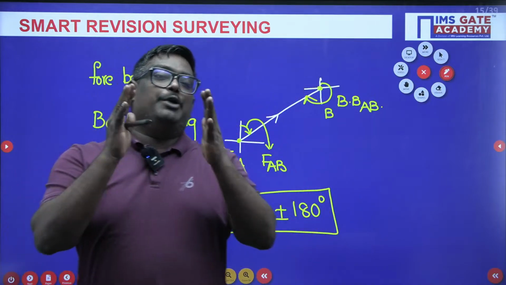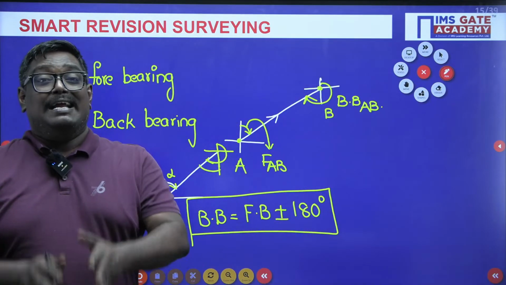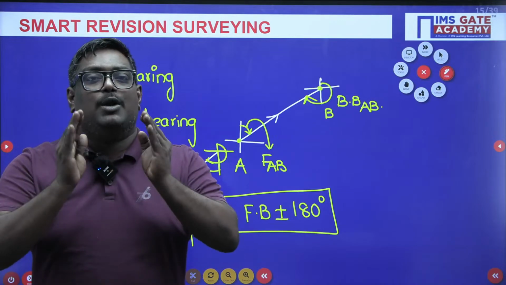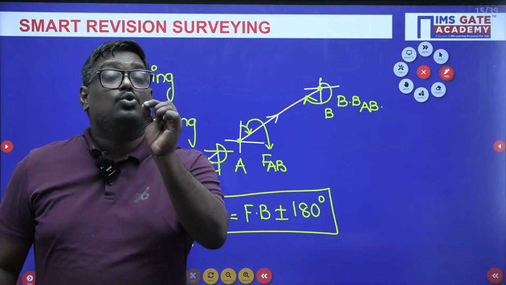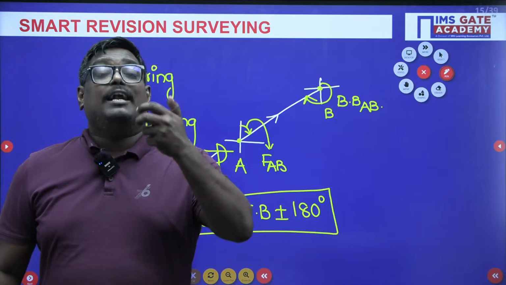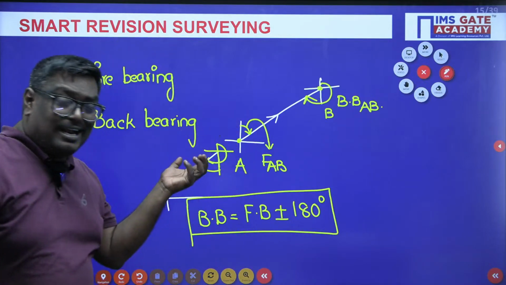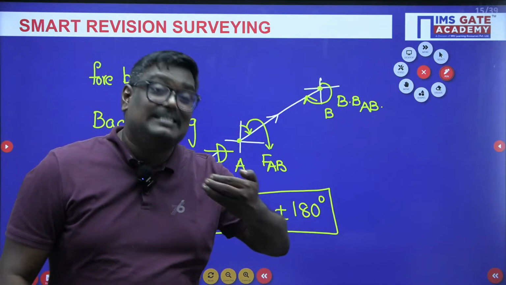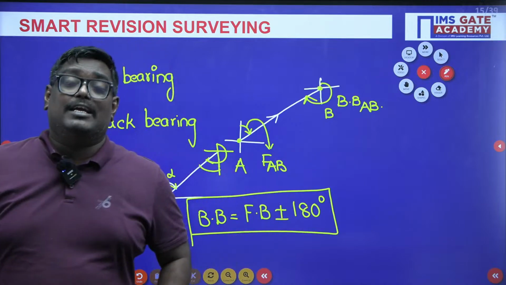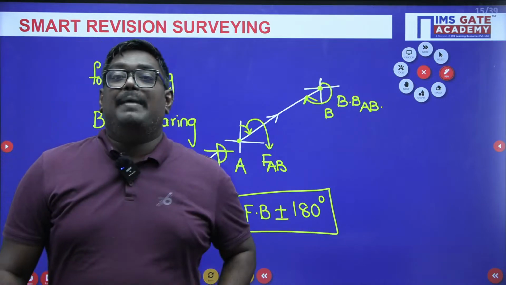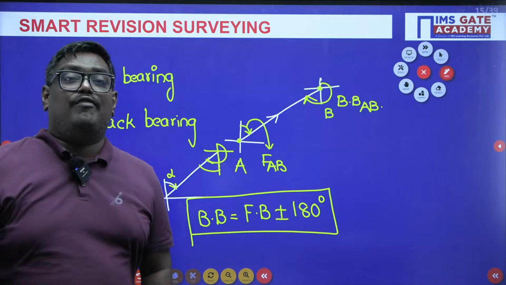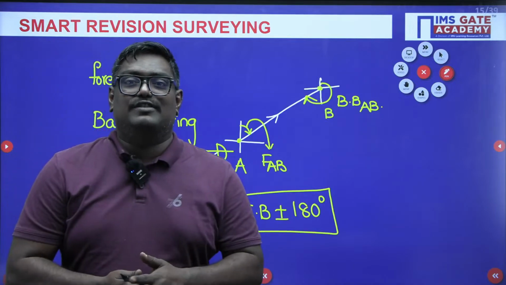Whenever you are learning GATE concepts, it is my sincere advice that you have to know the terms and what they actually mean. What do you mean by fore bearing? It is the bearing of a line in the direction of survey. What do you mean by back bearing? It is the bearing of a line opposite to the direction of survey.